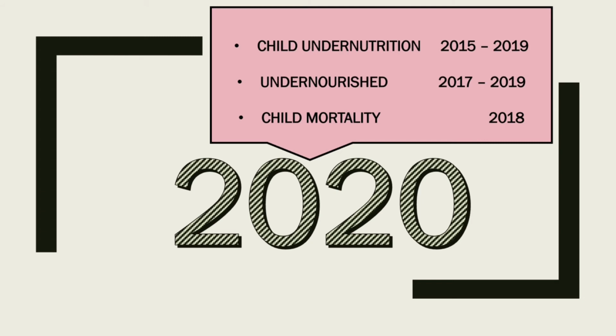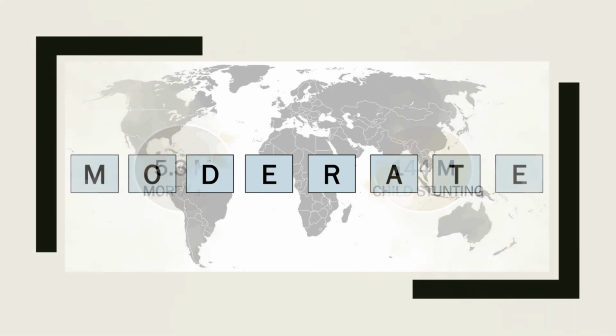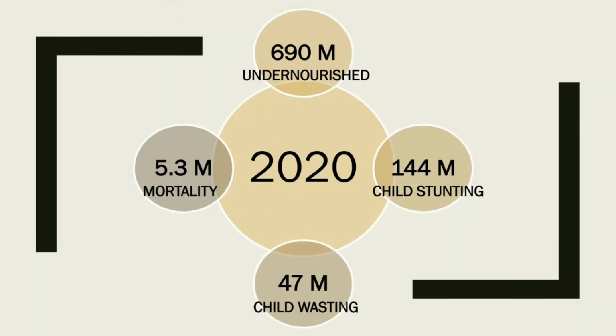Next, let us see some of the highlights of the 2020 report. First thing is, based on the 2020 report, we can see that worldwide hunger is at a moderate level. 2 decades ago, that is in 2000, it was at serious levels of hunger, but now it is good and it has come to moderate levels of hunger. But even further steps have to be taken and it should be brought to low level or zero level of hunger.